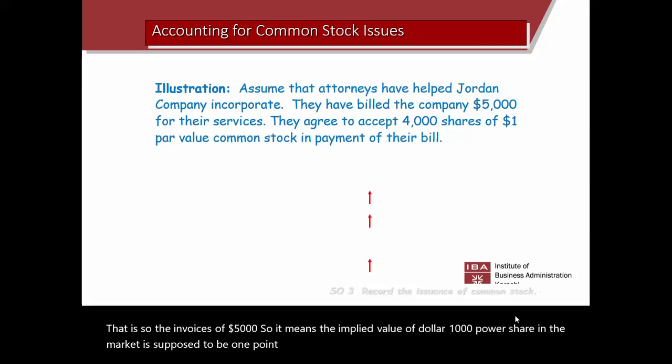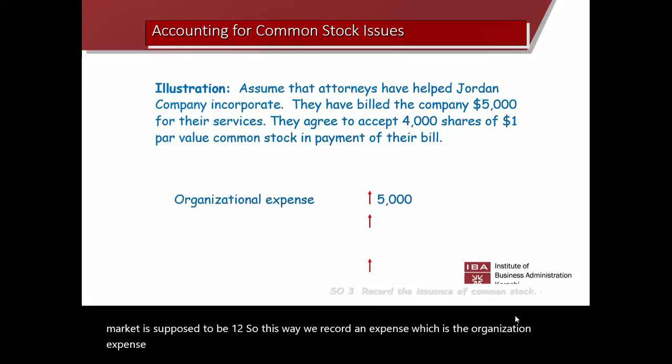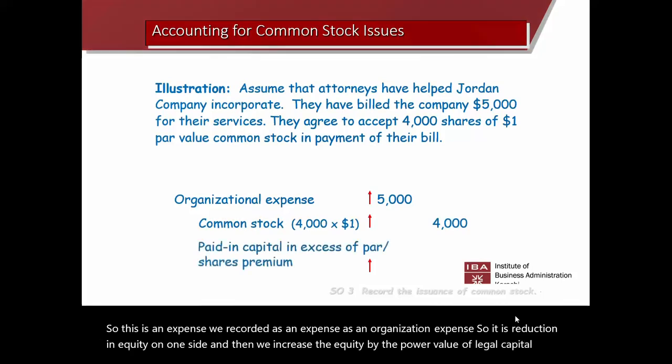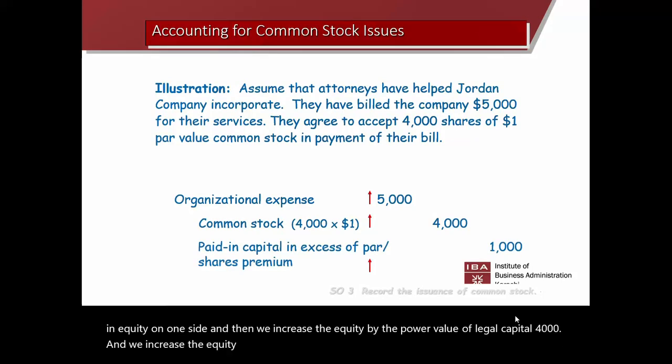So this way we record an expense, which is the organization expense, because the lawyers have helped the company incorporate, so this is an expense. We record it as an organization expense. So it is a reduction in equity on one side. And then we increase the equity by the par value, the legal capital of 4,000, and we increase the equity by share premium of 1,000.